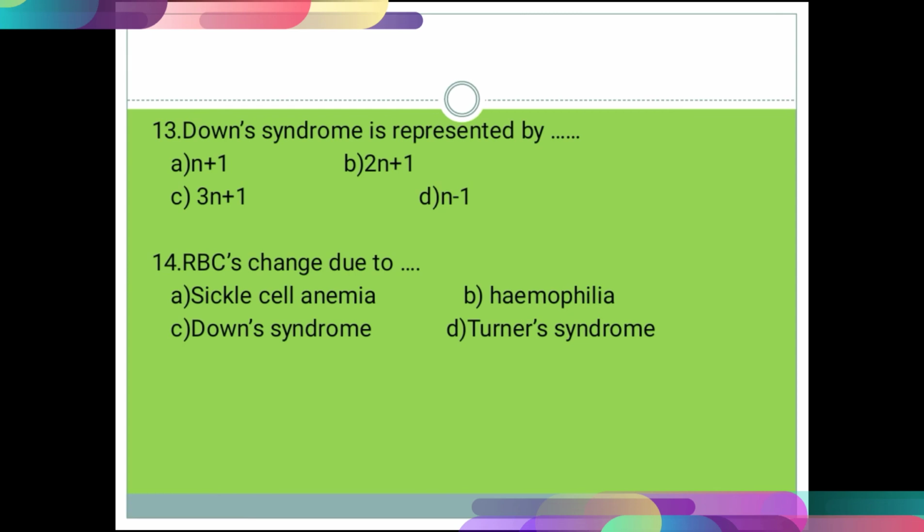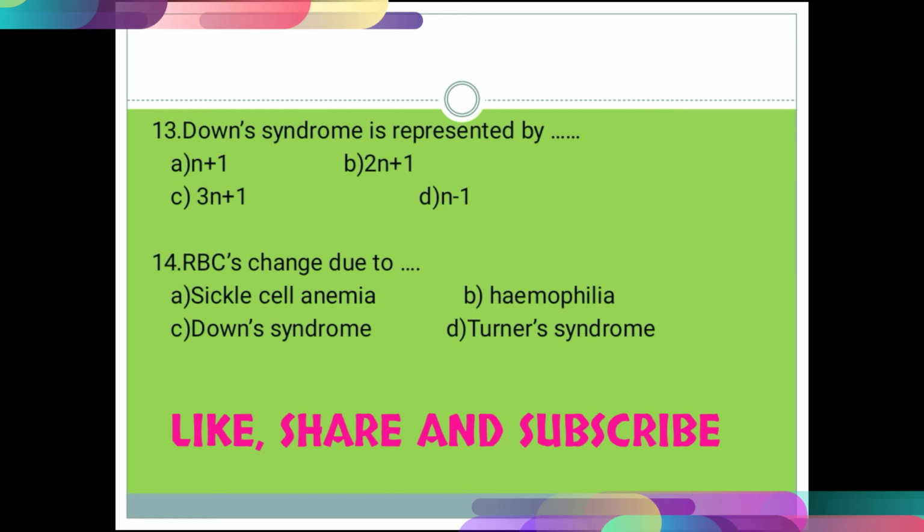Question number 14, RBC is changed due to: option A sickle cell anemia, B hemophilia, C Down syndrome, and D Turner syndrome. The correct option for question number 14 is option number A sickle cell anemia. In sickle cell anemia, RBCs become sickle shaped, and after that the sickle shaped RBCs burst, and so the correct option for that question is option number A sickle cell anemia.